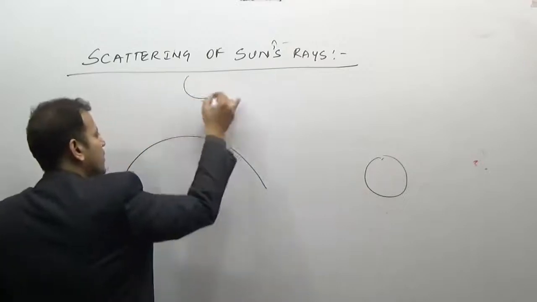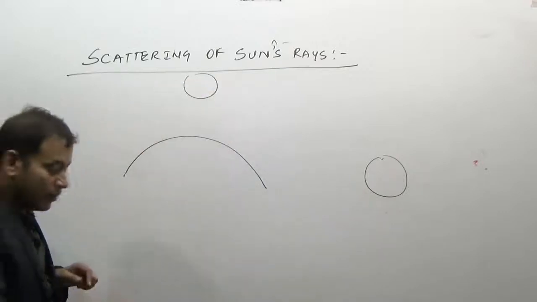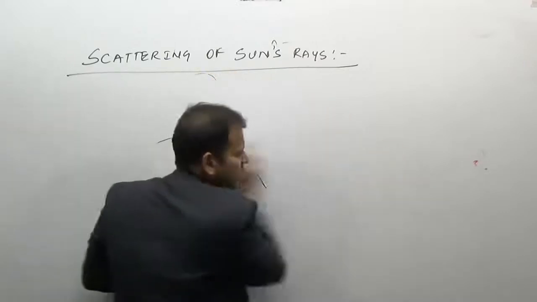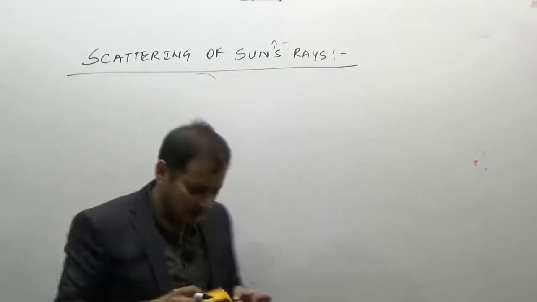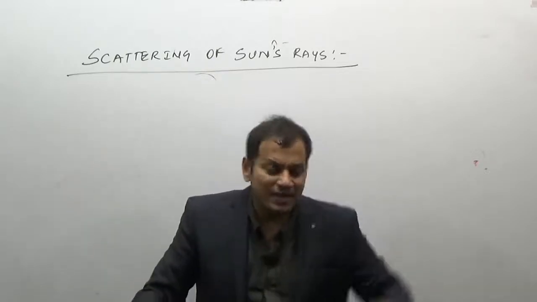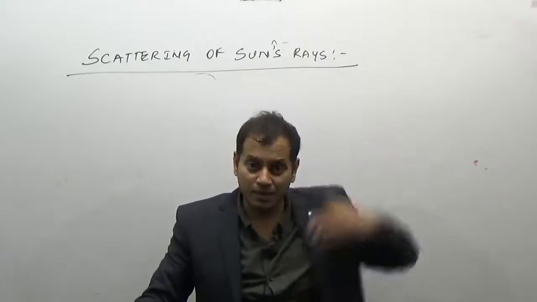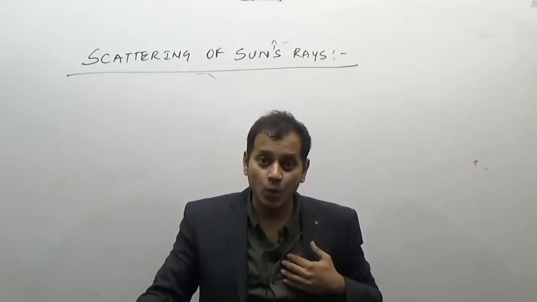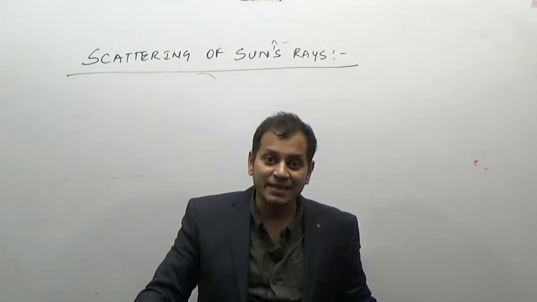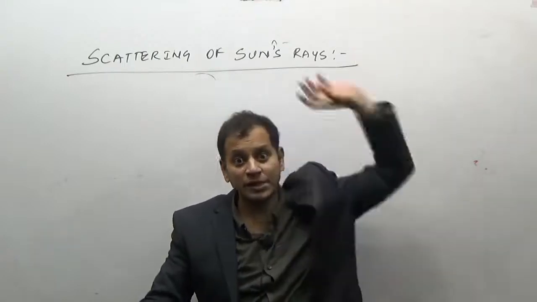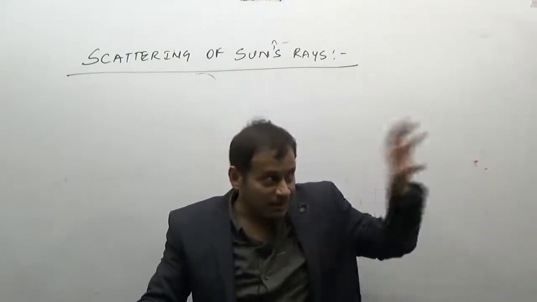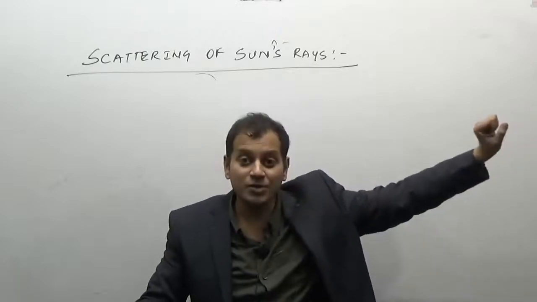This is what we call the sun is on the top. During the sunrise and sunset, the sun is very, very far away from us, that is, it is in the horizon, far away from the place we are living. That is why we are getting less and less light. If the sun were vertically on top, it would have been proper afternoon. But during the sunrise and the sunset, the sun is very far away.